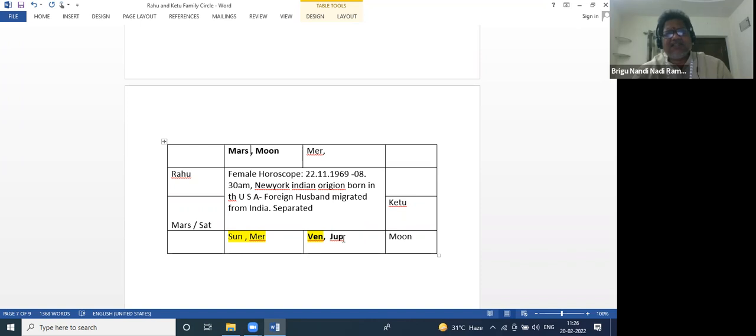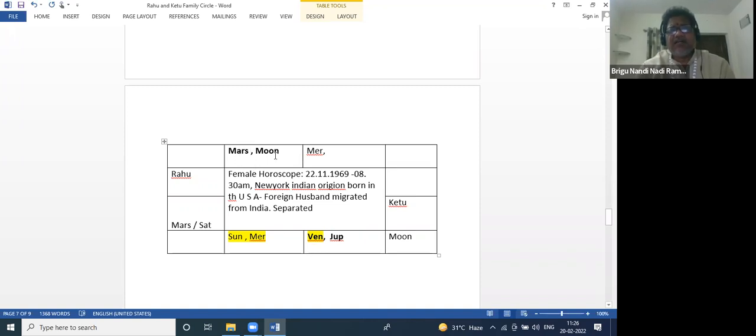In some families, the husband would come from a foreign country. The reason for the husband is different, so there will be no disturbance if it is an outside element. Because if you want to predict a foreigner, only Mars should be outside. That's why we can't say these people would be separated. But now we have to check in this horoscope.